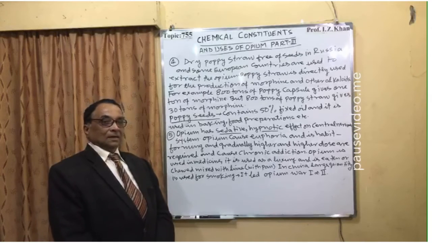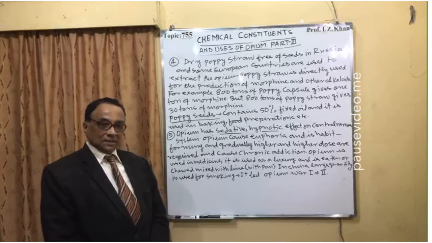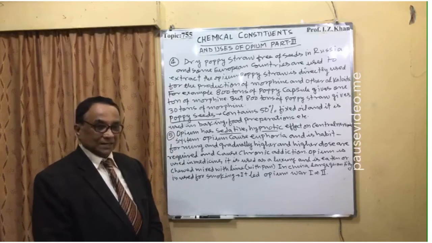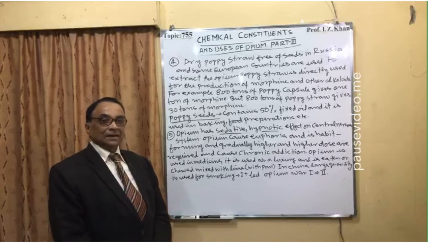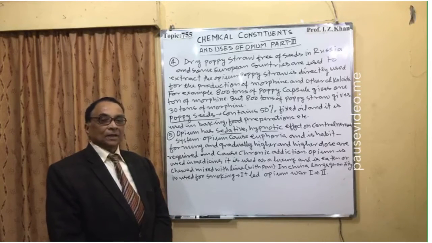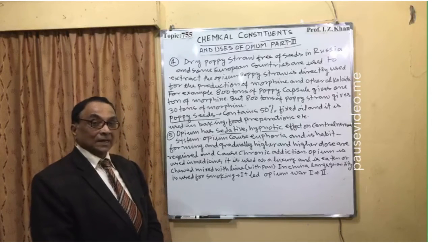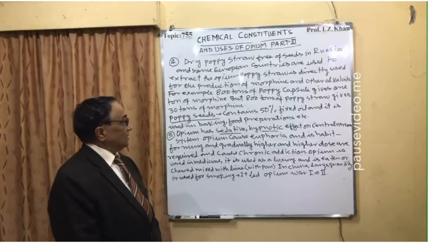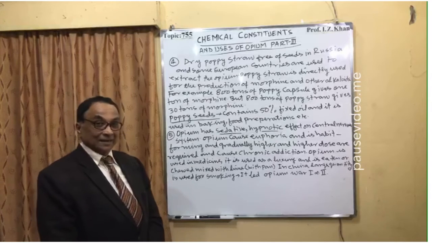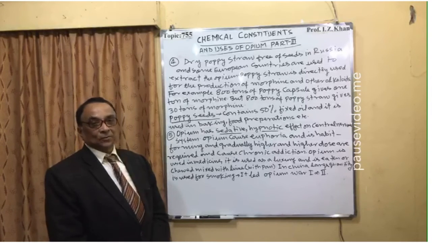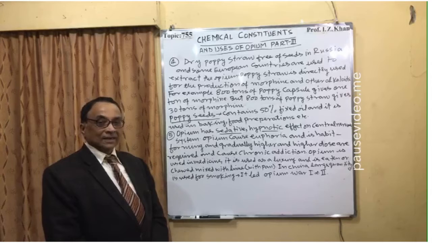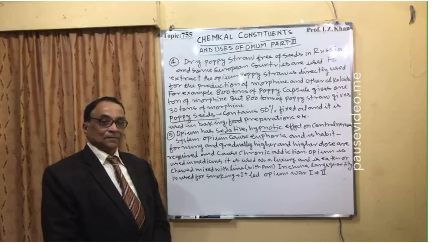But once the poppy straw is used to extract, the same 800 tons of poppy straw will give 30 tons of opium and morphine alkaloids. So it's a very big gain, and it is with the help of modern technology of extraction.